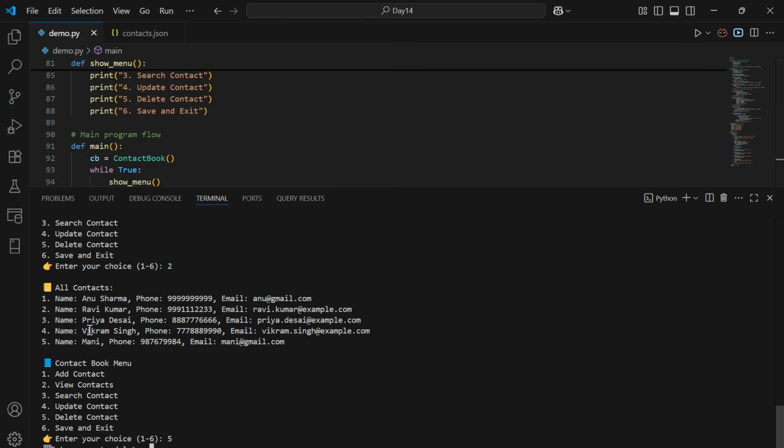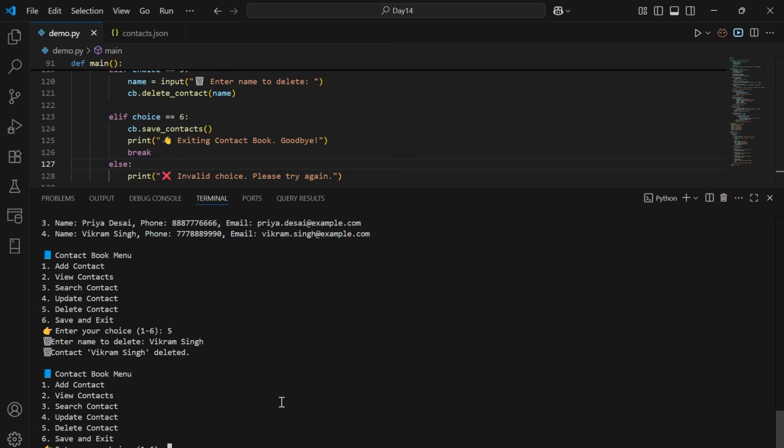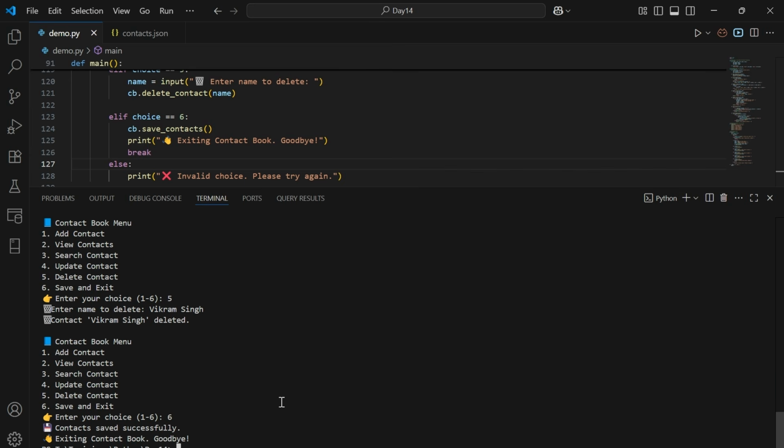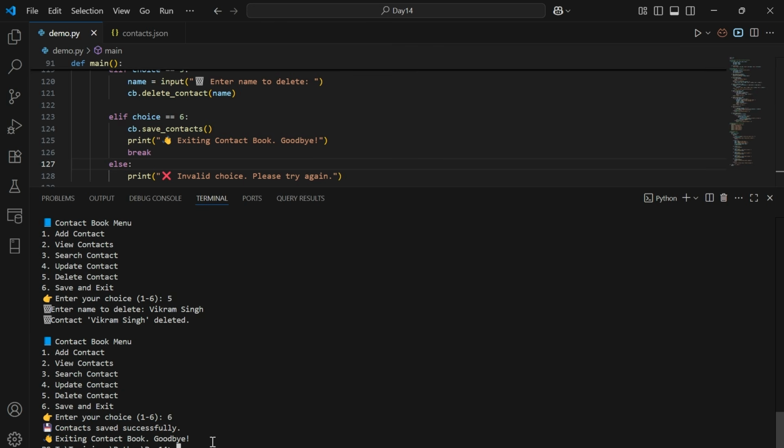For that, let me type Vikram Singh. So we can see Vikram Singh contact has been deleted successfully. Next, let's try the last option, that is save and exit. So after doing that, it saves all the contacts to the contacts.json file and exits from the application with a